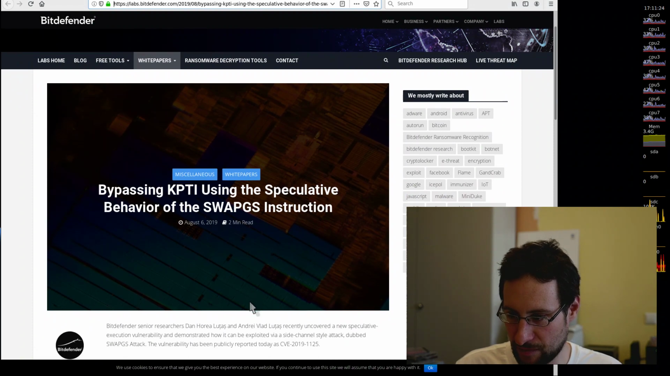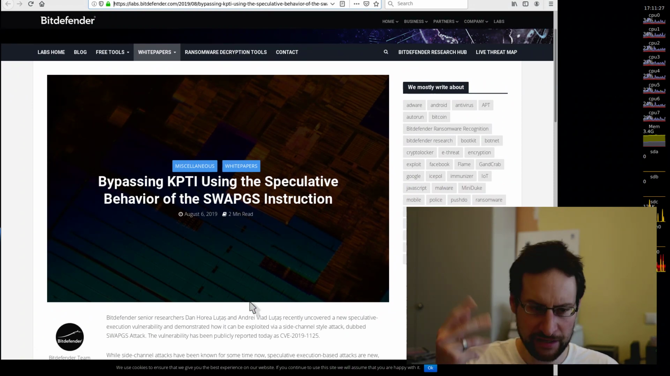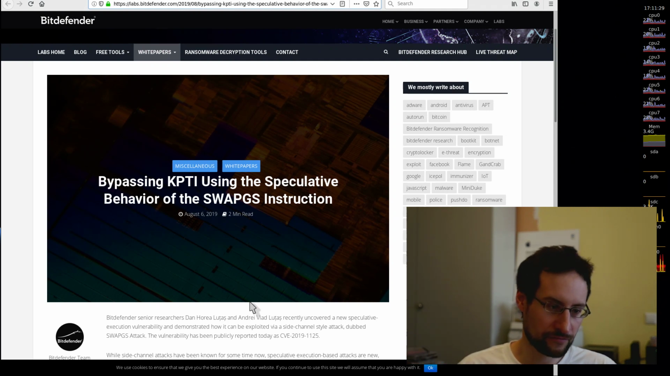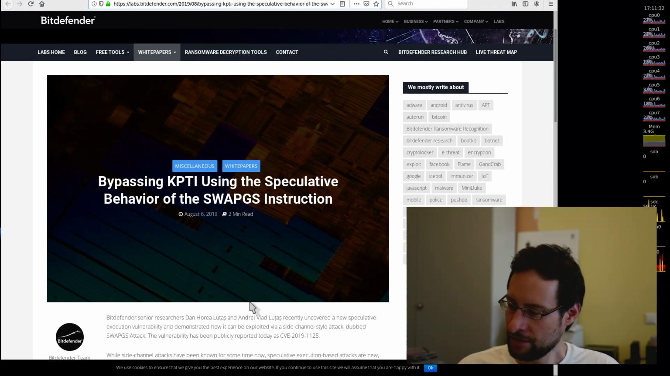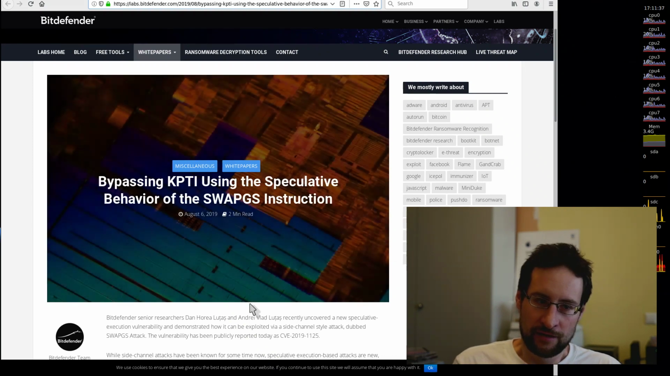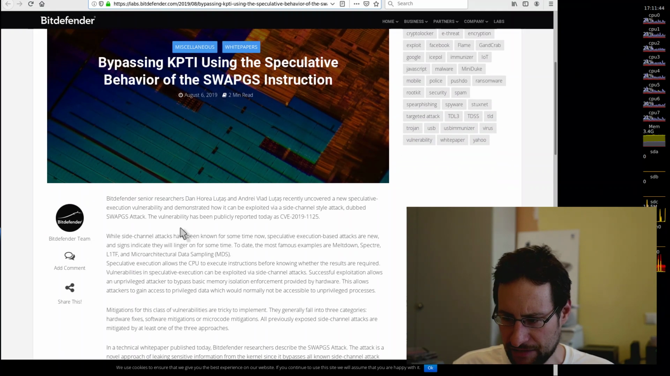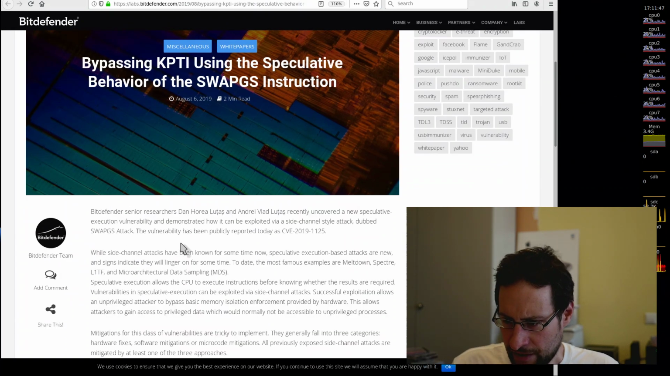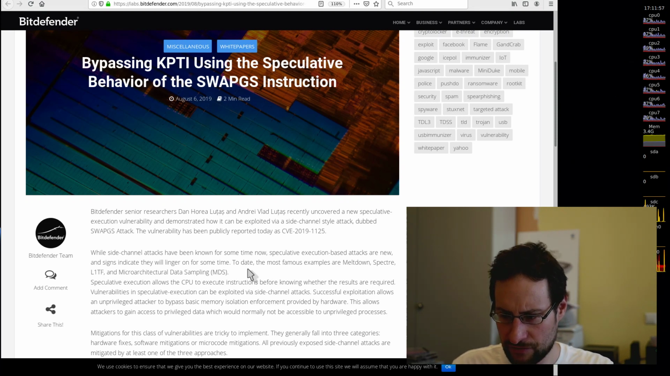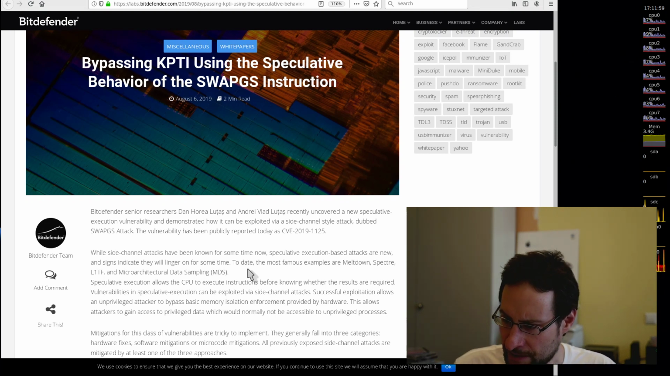again with SWAPGS instructions. So basically, as we have this recurring theme, we have already had it in all the IT news here 10-20 times. At least basically each IT news summary is a security vulnerability horror show edition. And so researchers Dan Horia Lutas and Andrei Vlad Lutas recently uncovered a new speculative execution vulnerability and demonstrated how it can be exploited via a side channel style attack dubbed the SWAPGS attack.